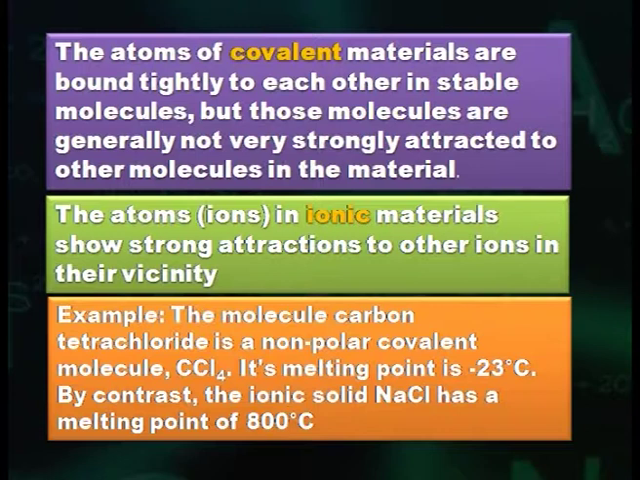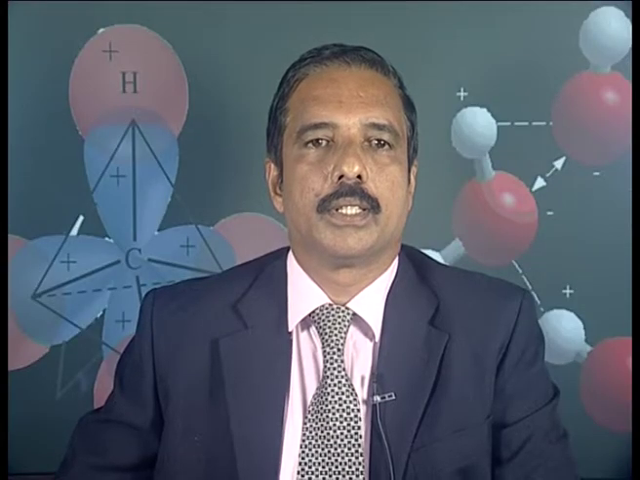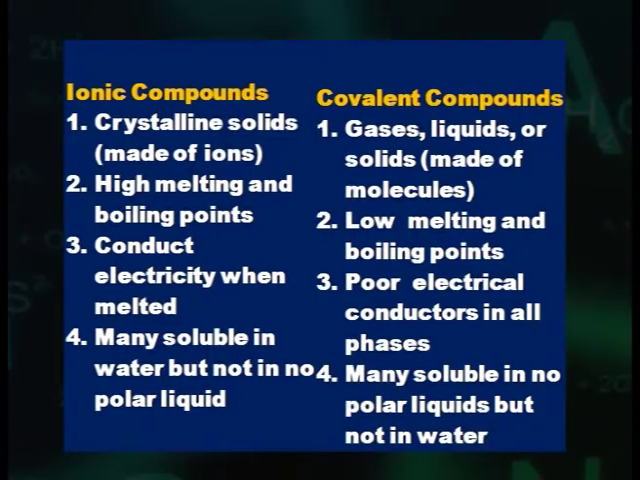For example, the molecule carbon tetrachloride, CCl4, is a non-polar covalent molecule. Its melting point is 23 degrees centigrade. By contrast, the ionic solid NaCl has a melting point of 800 degrees centigrade. Now, we will see the difference between ionic compounds and covalent compounds.